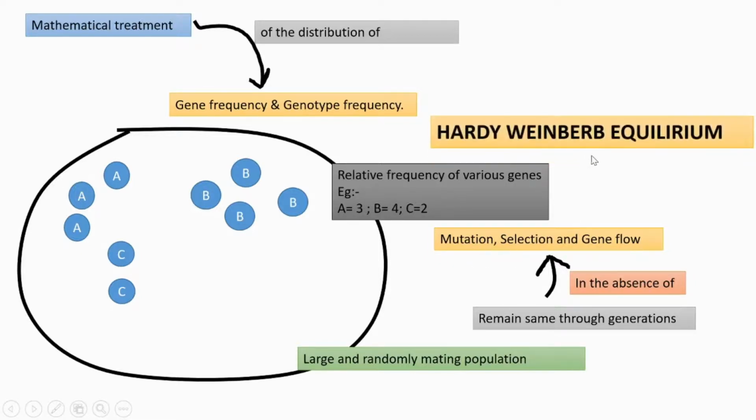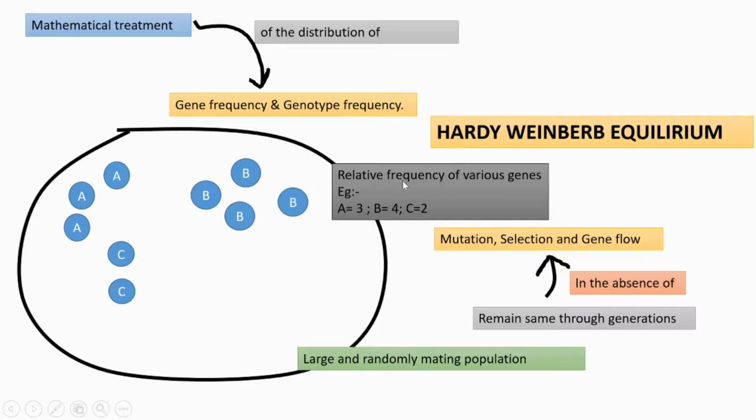This is called the Hardy-Weinberg equilibrium. So what is Hardy-Weinberg equilibrium? It is a mathematical treatment of the distribution of gene frequency and genotype frequency. It's a very simple definition, if it comes as a 1 mark question.